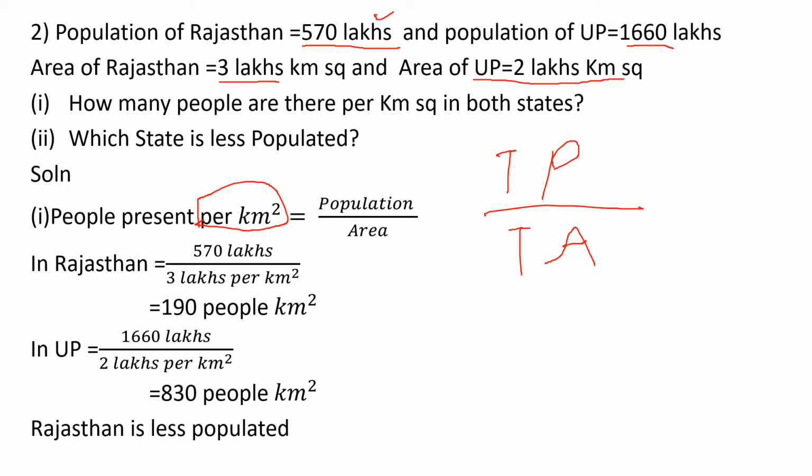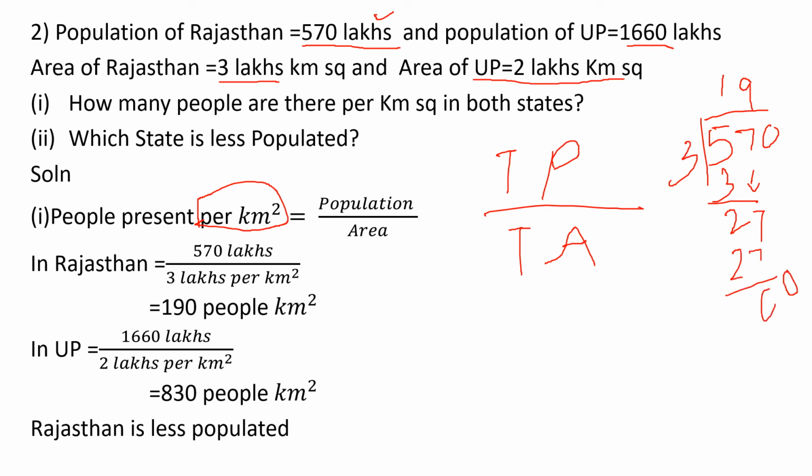You know the total population, right? Total population divided by the total area. So 570 divided by 3. 1 3 is 3. 5 minus 3, 2. Bring this 7 down. 9 3s are 27. Remainder 0. Bring this 0 down. It's not going, so the answer is 190. So per kilometer, what is the population? 190.